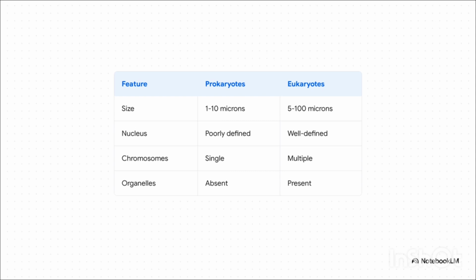Eukaryotes, on the other hand, these are the megacities. We're talking about an amoeba, an onion cell, or the very cells making up your own body. They're much larger, around 5 to 100 microns. Plus, they feature a highly well-defined nucleus surrounded by a protective membrane, they contain multiple chromosomes, and they are absolutely packed with specialized membrane-bound buildings called organelles.